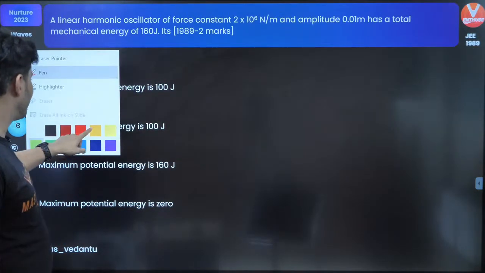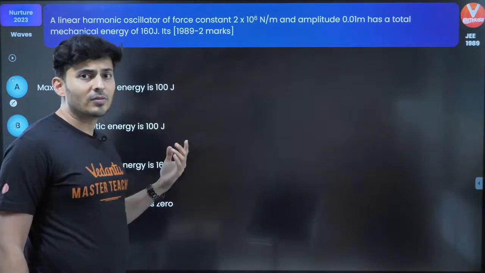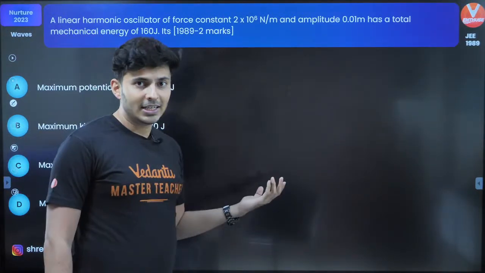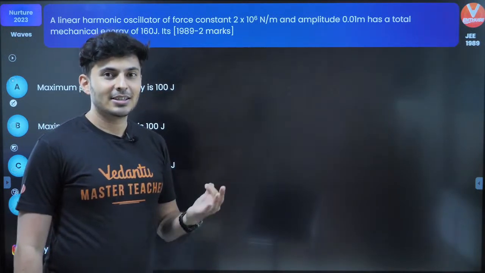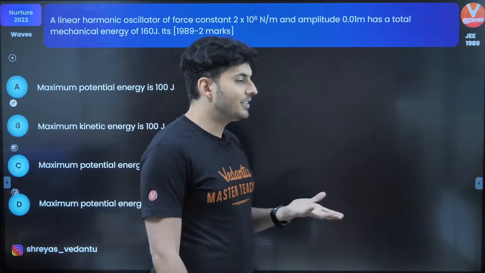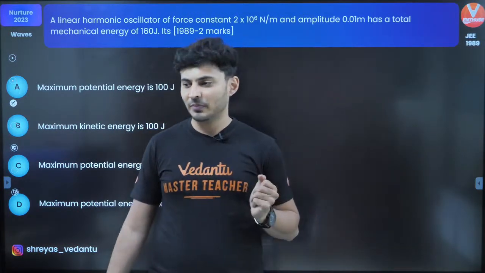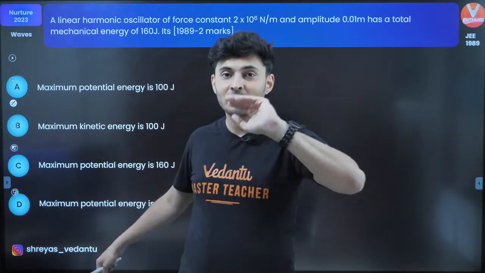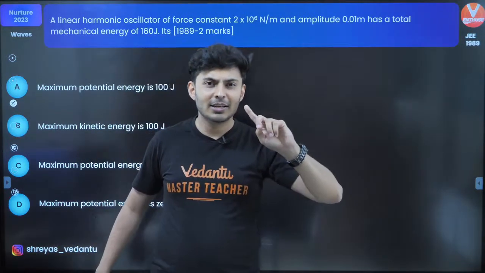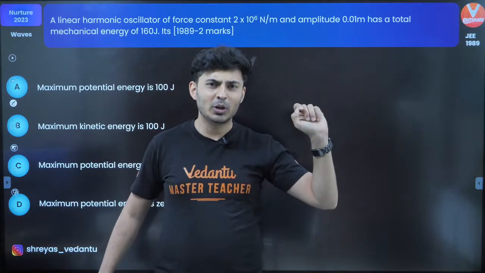It's a crazy question. The crux of this question is that you will understand it's not necessary that the potential energy is zero at mean position. By the way, multiple options are correct. You have been taught that at mean position potential is zero.